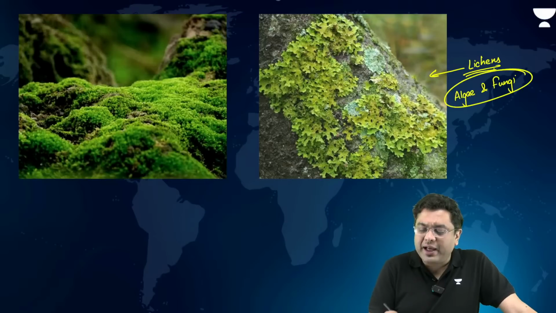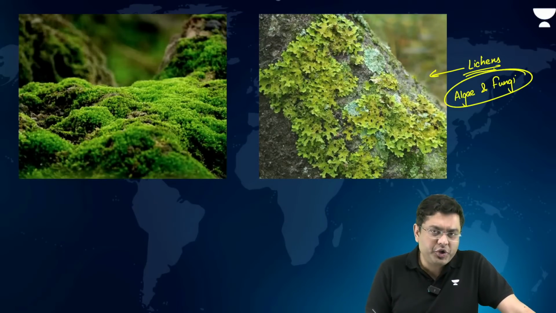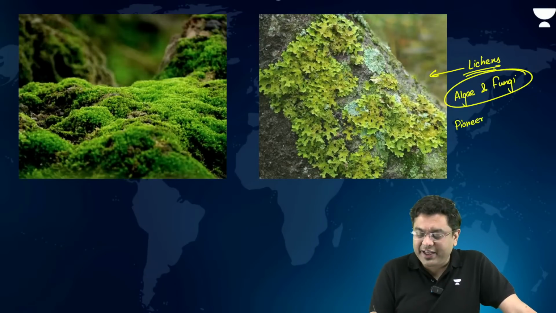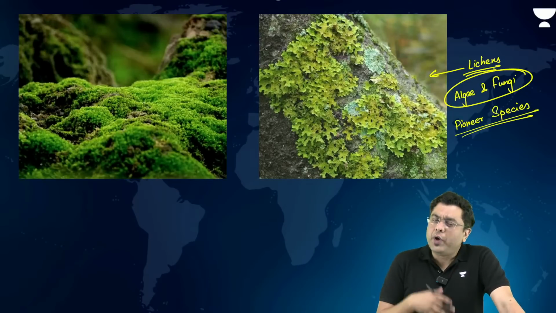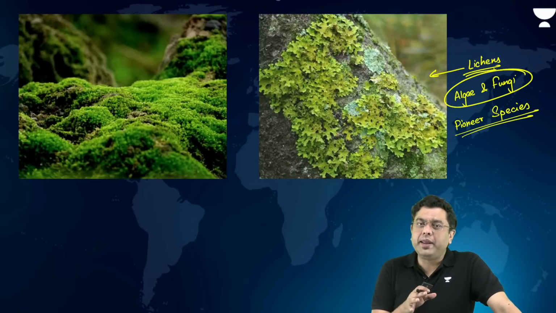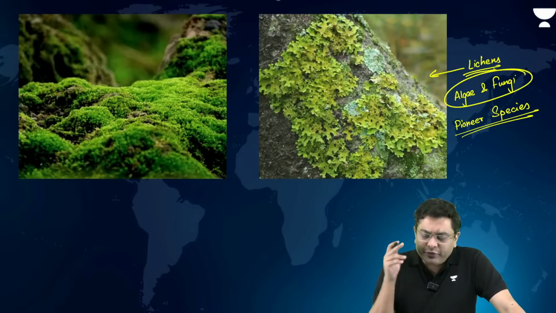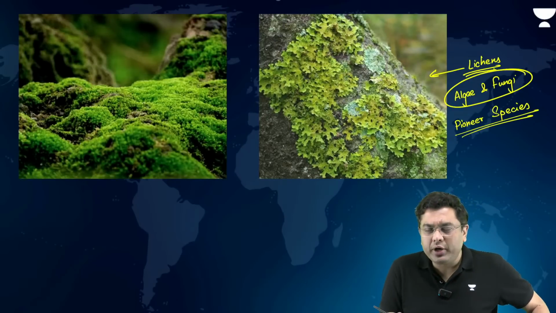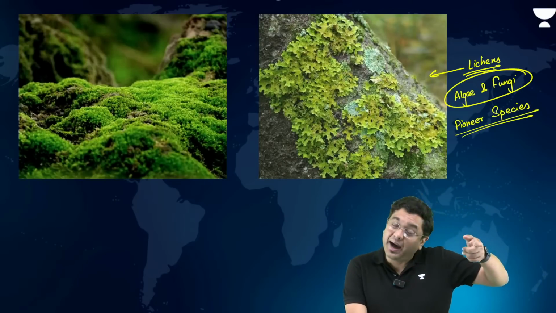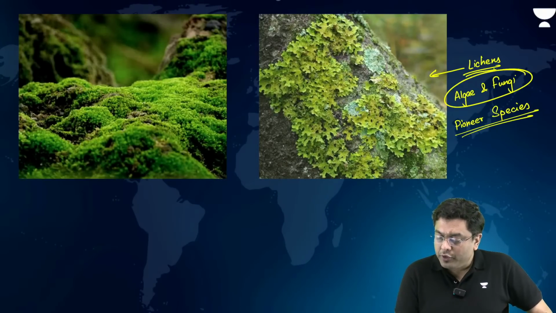These are also what are referred to as pioneer species, right? In terms of ecological succession, these are the species which straight away end up inhabiting a particular harsh environment where, even due to lack of soil, they can end up growing. If the conditions are moist, if the air is clean, they can grow on various surfaces. This is also an indicator of the pollution load, particularly sulfur dioxide load in the air. So if the air pollution is high, lichens won't be found there. So this is also a kind of indicator species.